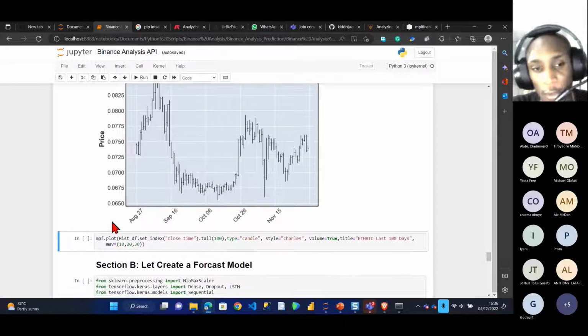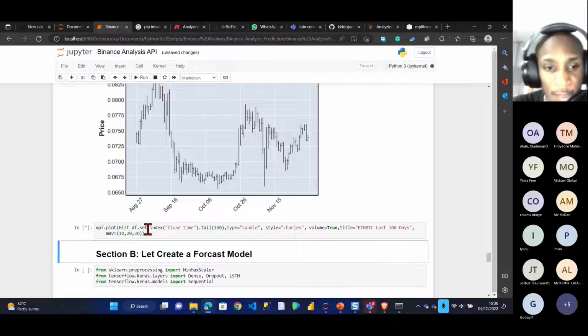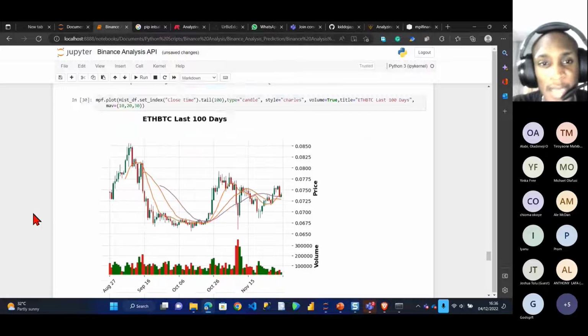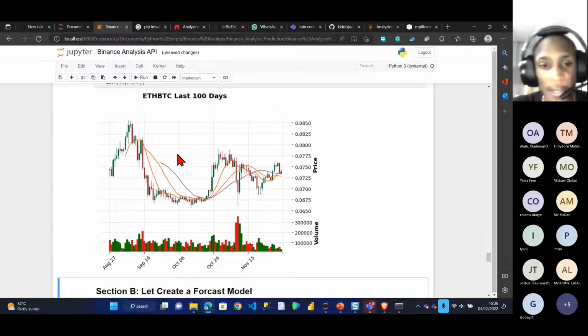So now what I want to do is get the full analysis. If I run this last code, it is going to give me the last 100 days for ETH to BTC. So the last 100 days, how well it did and how low it went, right? So if you look at this now, any place you see green, that means it was going up in this period.